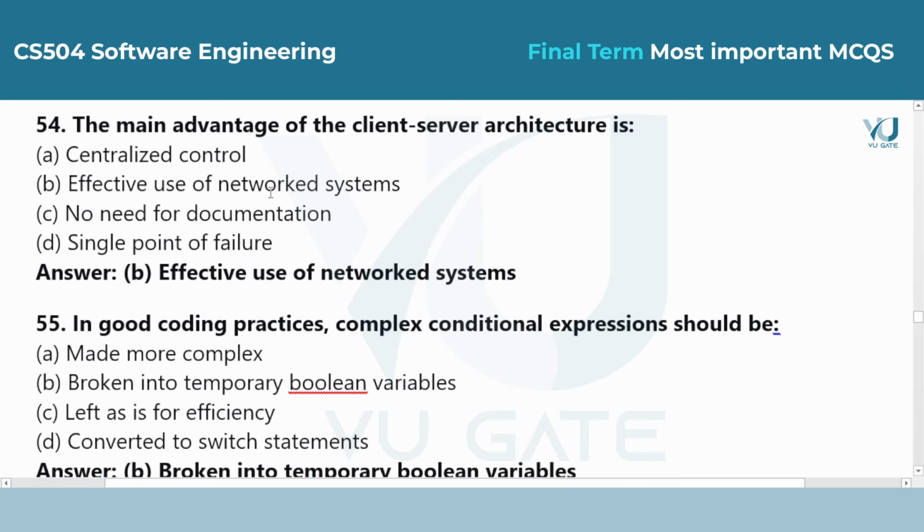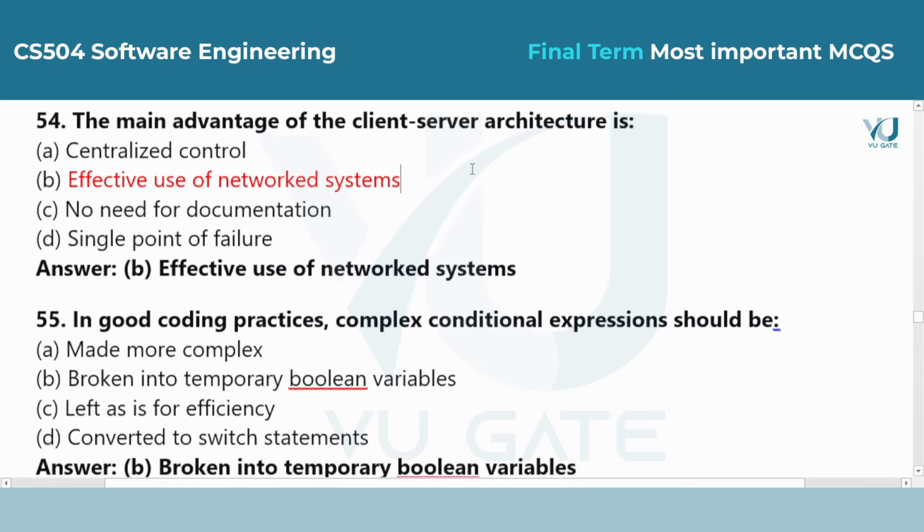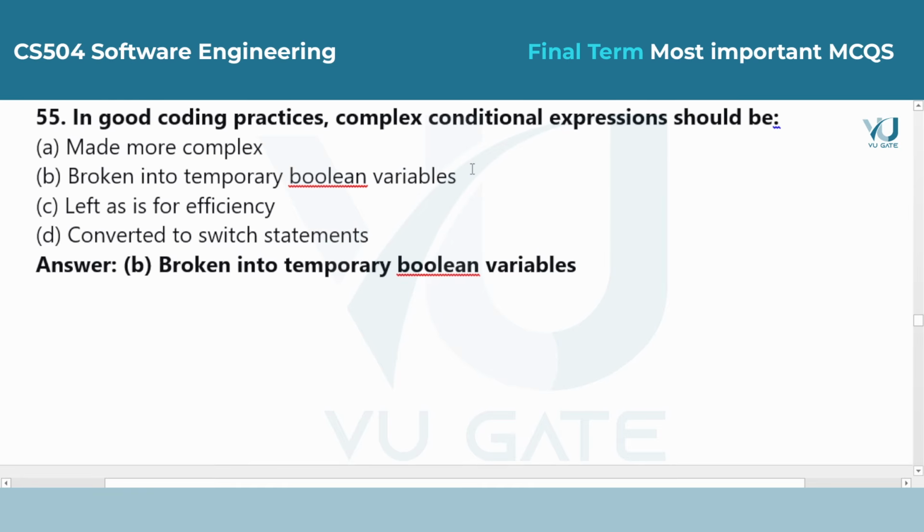The main advantage of the client-server architecture is: Answer is option C, effective use of networked systems. This architecture allows work to be shared across many computers, making it very efficient for systems where many people need to access shared data over a network.